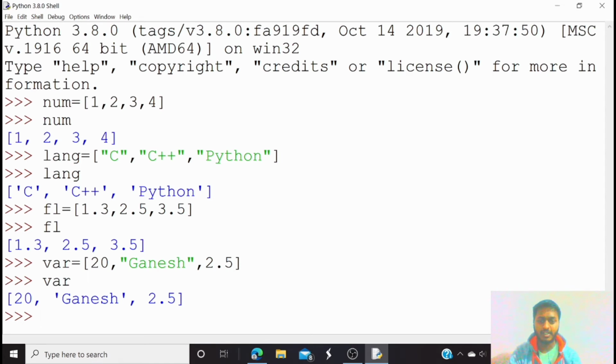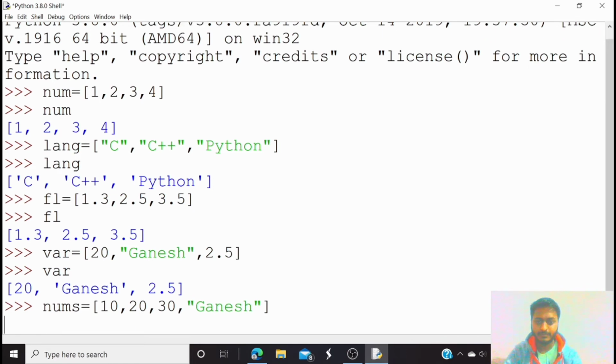Here we have seen how to store multiple values in a single variable, but how can we access them? Suppose I have a variable called nums and I am storing numbers inside it, 10, 20, 30 and also a string, Ganesh. If I want to access the name Ganesh, how can I do it?